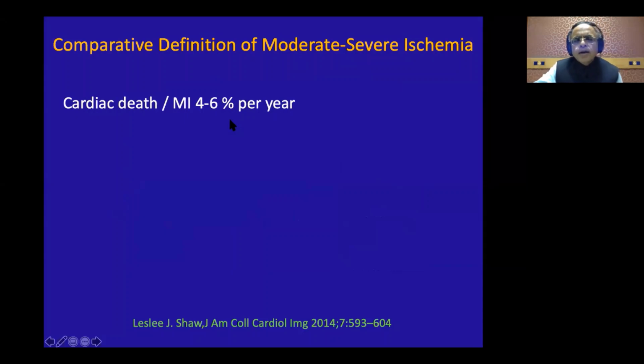Now the ISCHEMIA trial was the first trial where the patients were recruited after a stress ECG, stress echo, stress CMR, or stress nuclear study where ischemia was documented, and then they were enrolled. All the trials before that, like the COURAGE trial, BARI trial, or BARI 2D trial, enrolled the patients for optimal medical therapy versus revascularization after knowing their catheter coronary angiogram. While ISCHEMIA was the first trial which enrolled the patients when they were positive on stress ECG, stress echo, stress CMR, or stress nuclear.